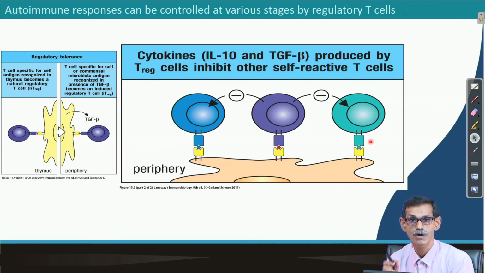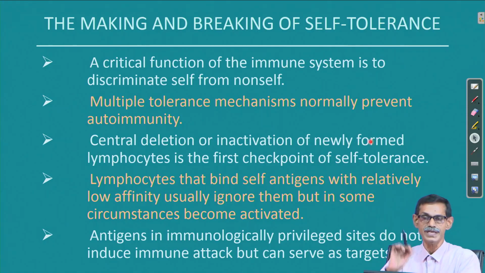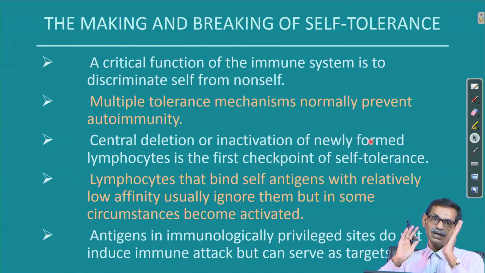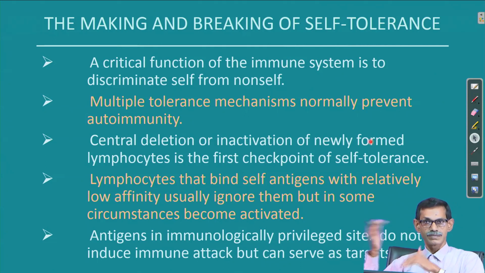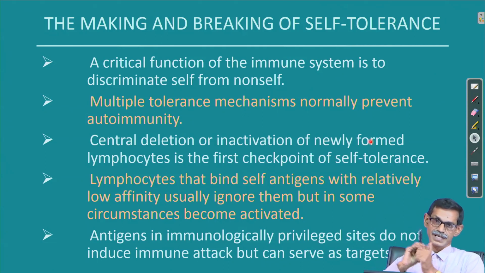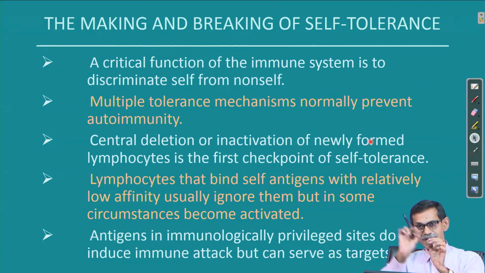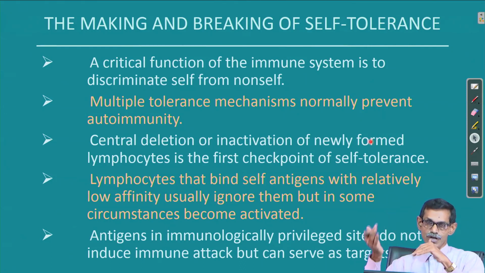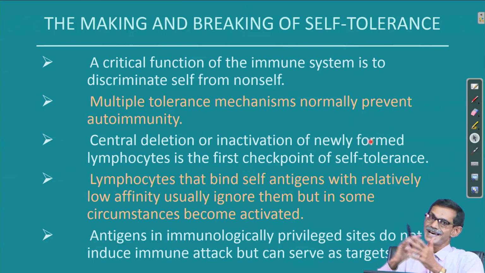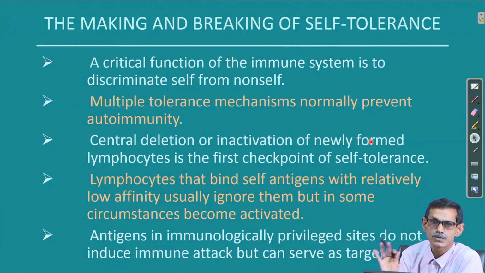That is why you do not see autoimmunity so often. So, these are the different things like autoimmune tolerance, its making and breaking. That means these are the points by which self tolerance is made. I am just summarizing what we told. If any of such things do not function normally, some problem will happen, and that problem means autoimmunity. What are those? I am just going through quickly.